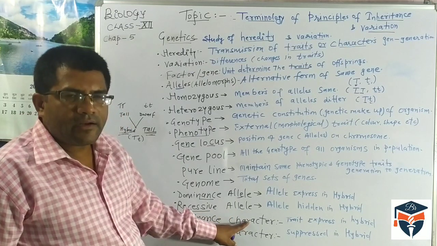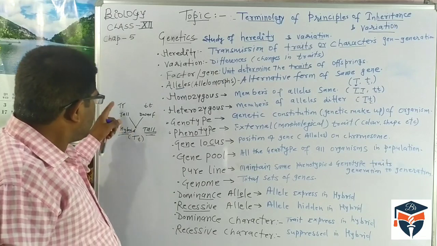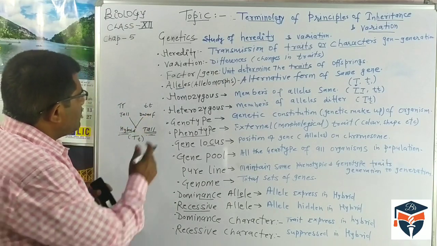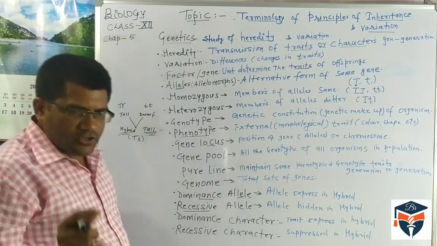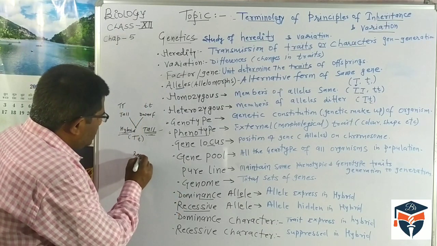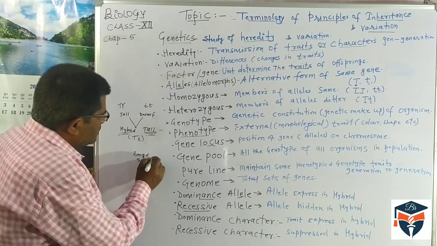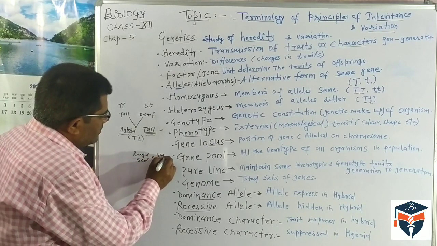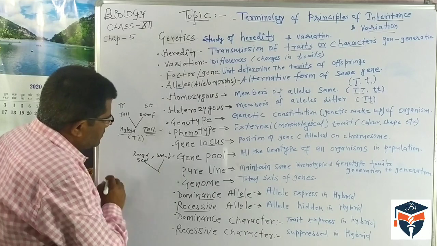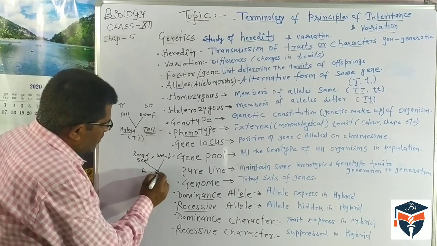The dominant character is the one that is expressed in the hybrid. Suppose tall and dwarf are crossed and tall is expressed, it means tall is the dominant character. If I take a round seed and cross it with a wrinkled seed, suppose in the F1 generation the round seed comes.